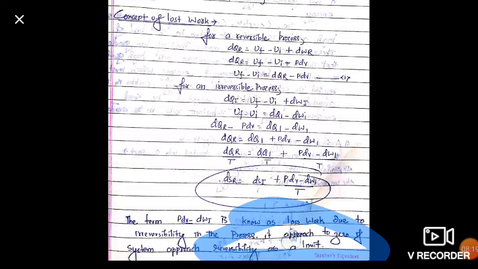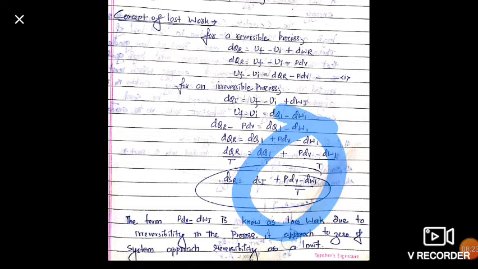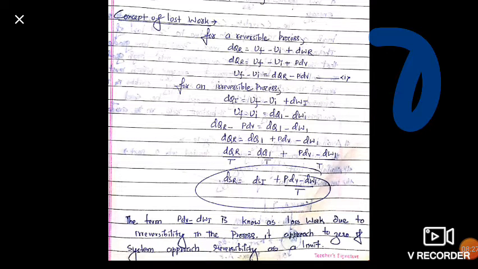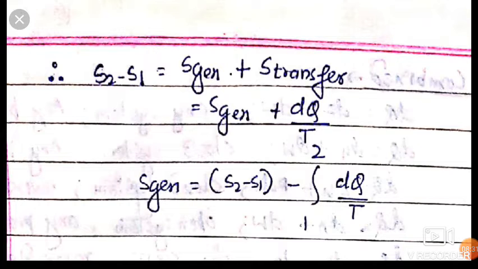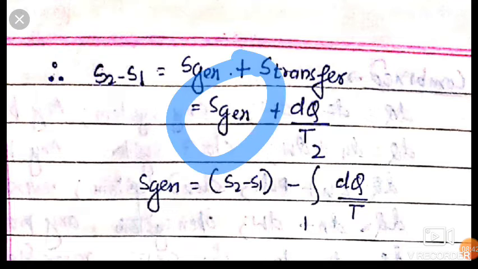If our system goes reversible, then lost work is going to be zero. Okay my dear friends, as we know, the change in entropy for a system is equal to entropy generation plus entropy transfer. And we already know that it is equal to entropy generation plus dQ upon T, which is the transfer.